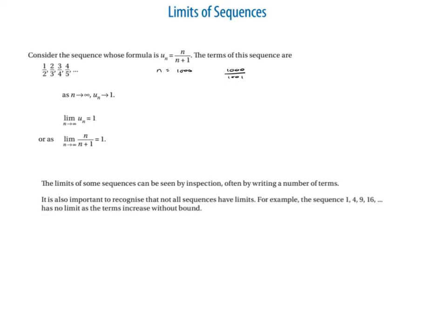Now, sometimes we can see these by inspection, by just putting some big numbers in. It is also important to recognise that not all sequences have limits. So 1, 4, 9, 16: you can see these are the square numbers. If we keep going, 5 squared would be 25, and so on and so forth. As we get to a big number squared, for example 1,000,000 squared, you can see that's heading off towards positive infinity. It's not going to converge on a particular value like this one did. It's going to diverge, that's what it's called, divergence, and it's going to keep going to positive infinity.